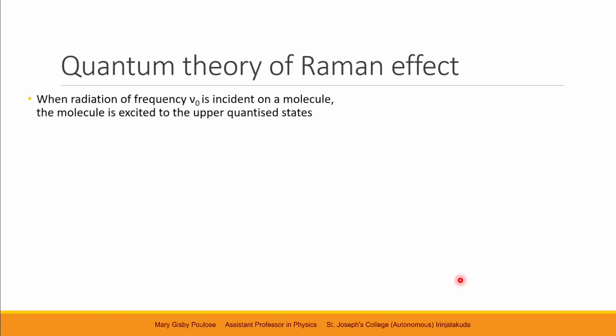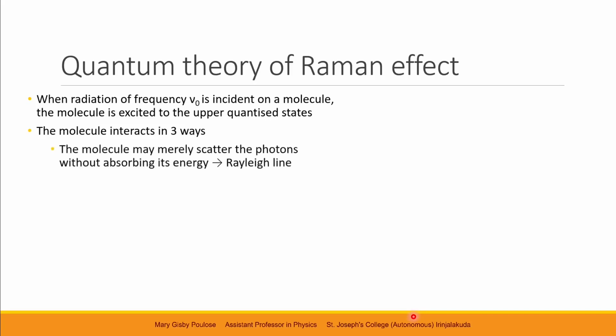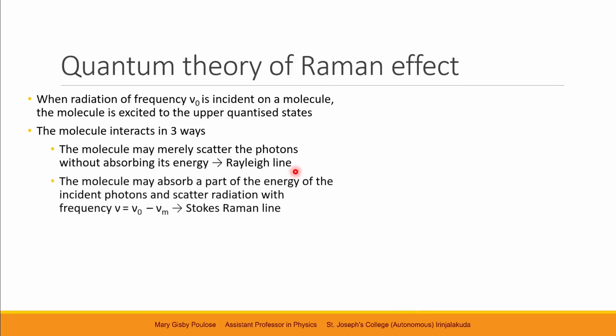Now, when radiation of frequency nu naught is incident on a molecule, the molecule is excited to the upper quantized states. And the molecule interacts in three different ways. In the first way, the molecule may merely scatter the photons without absorbing any of its energy, and that is represented by the Rayleigh line. In the second way, the molecule may absorb a part of the energy of the incident photons and scatter radiation with frequency nu equals nu naught minus nu m. This represents the Stokes-Raman lines.